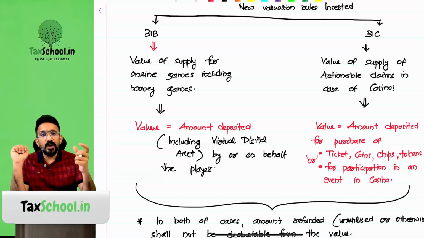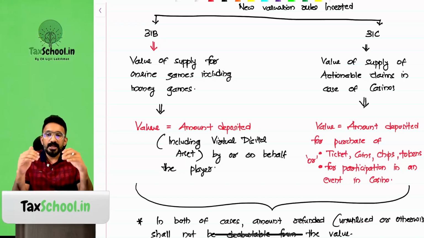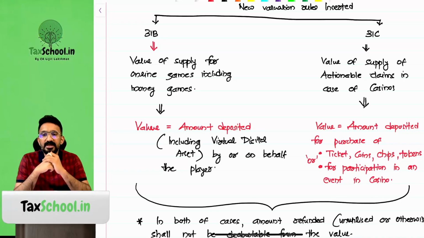Now what happens? Out of the balance left in my game account, I will start utilizing this for participating in games. Now some games I will win, some games I would lose. So in case I am winning, I will again get some amount credited back to my wallet. I might reuse this amount again to participate in further games.